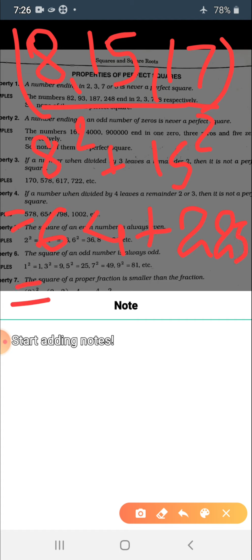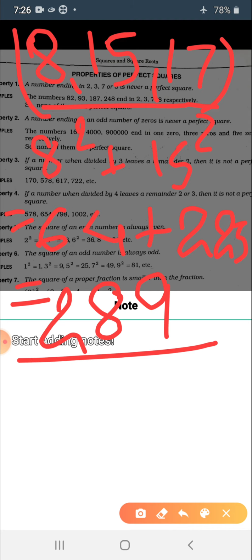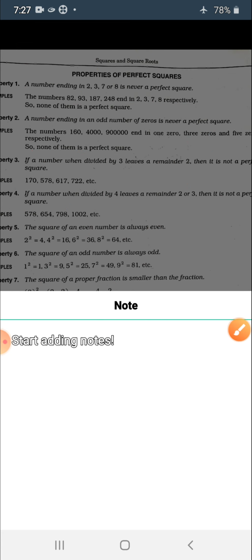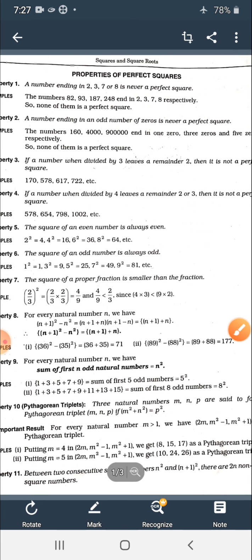Sum of these two, 289, and the square of 17. The square of 17 is 289 only. Thus, it is clear that the sum of squares of these two is equal to the square of this. So the given triplet is a Pythagorean triplet.